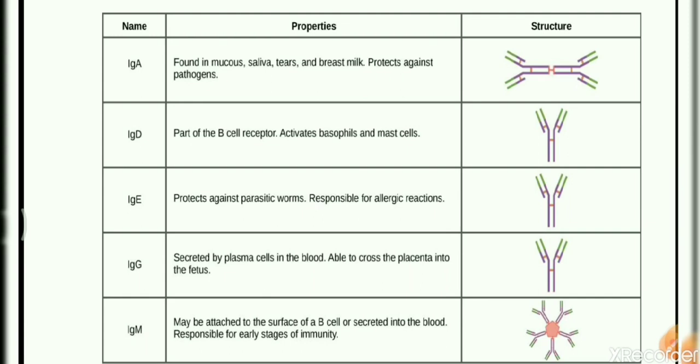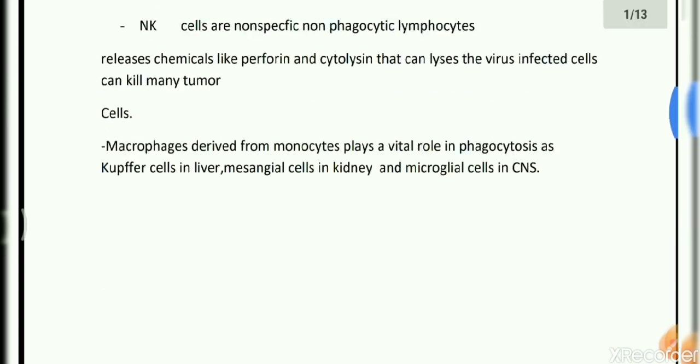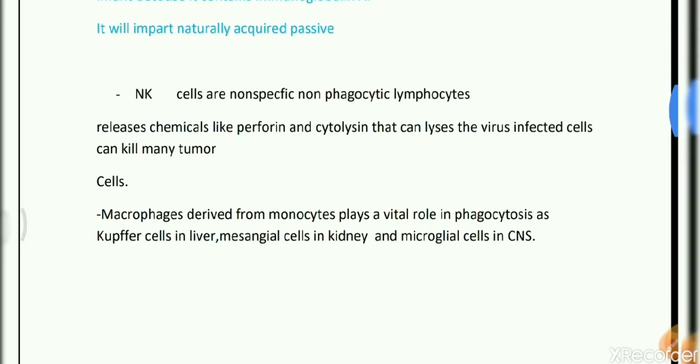Then come to IgG, which is secreted by plasma cells in the blood, and this is the first immunoglobulin that can be transported from mother to the fetus. It can also cross the placenta. Then IgM, which may be attached to the surface as a B cell receptor, but IgM is the prime immunoglobulin which plays a major role in the early part of immunity. So try to remember these names so that we can easily identify the function of each and every immunoglobulin. So students and friends, this is our first question.